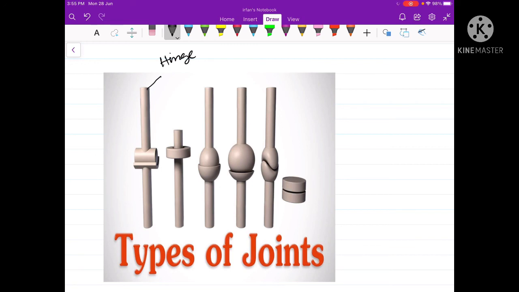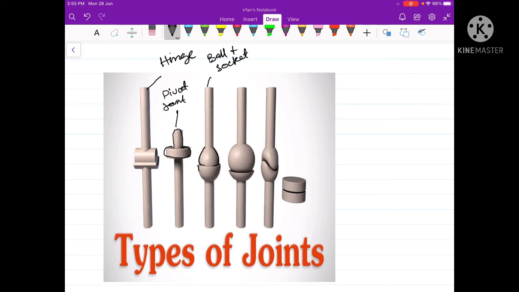The second joint, here you will see that one of the bones is just like a peg and another bone is just like a ring. So the ring fits on the peg. This type of joint allows rotatory movement, and it is called the pivot joint. The third type of joint, here one of the bones has a ball-like protuberance, and this ball fits in a socket-like concavity of another bone. This type of joint is therefore the ball and socket joint.